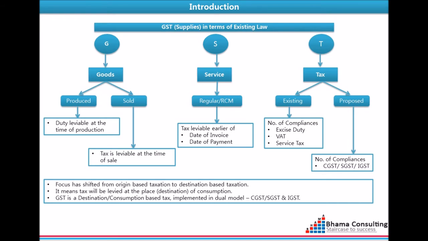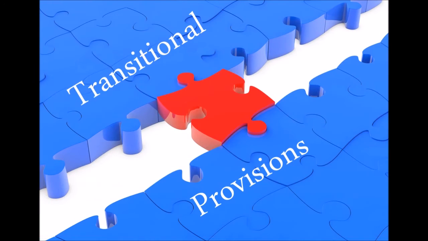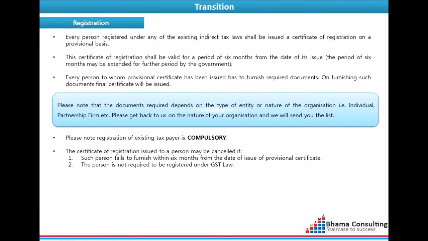Let us now have a look at the transitional provisions. The transitional provisions regarding migration of existing taxpayers are as follows. Taxpayers who are registered under any of the indirect taxes shall be issued a certificate of registration on a provisional basis. Such certificate shall be valid for 6 months from the date of its issue. The period of 6 months may be extended by the government.